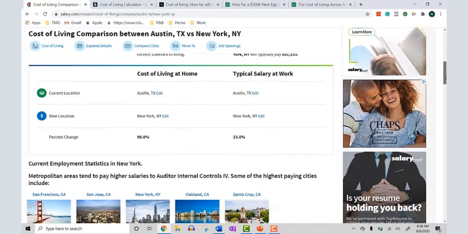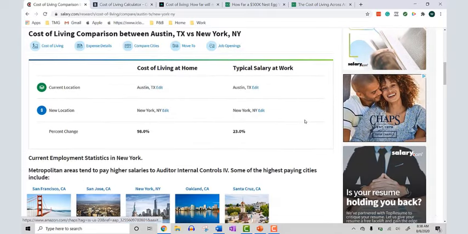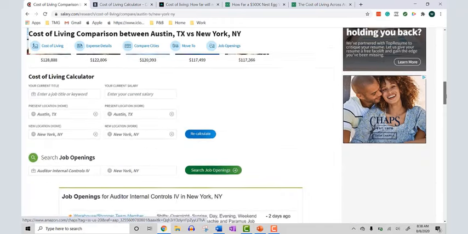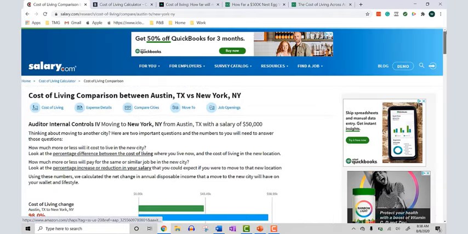And then there are some other factors that it goes into. Each calculator kind of has its own unique information. They'll break down current location, new location, and effectively cost of living. That's salary.com. You can check it out.